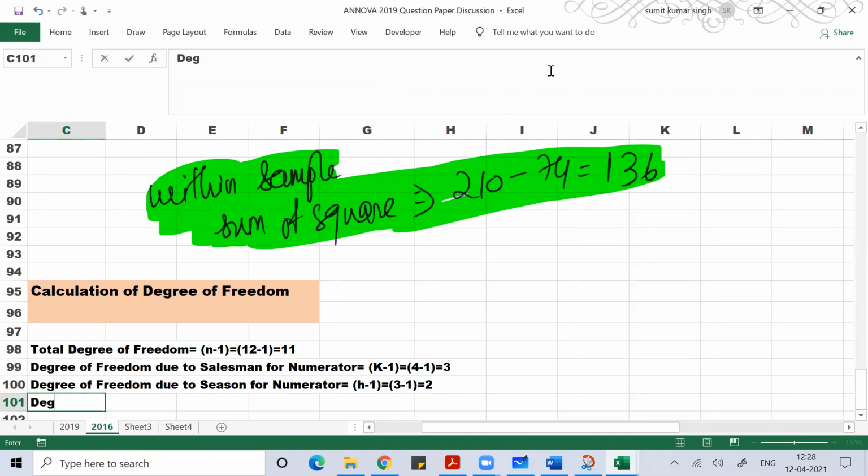And then the degree of freedom of the denominator.